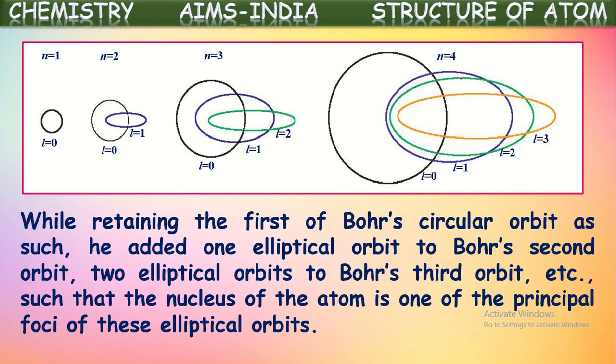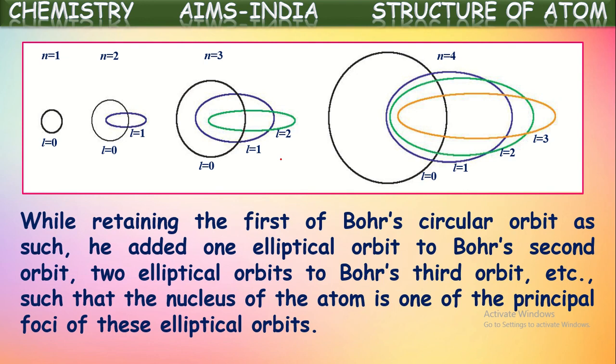three elliptical orbits to the fourth Bohr orbit, such that the nucleus of the atom is one of the principal foci of these elliptical orbits. So for all these elliptical orbits, the nucleus of the atom is one of the foci.